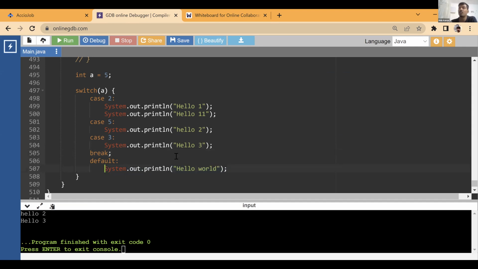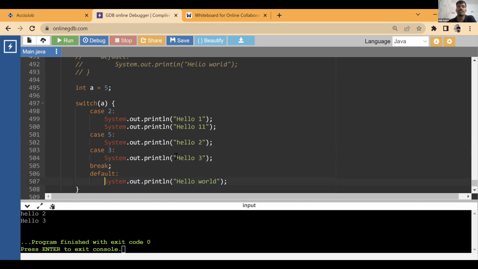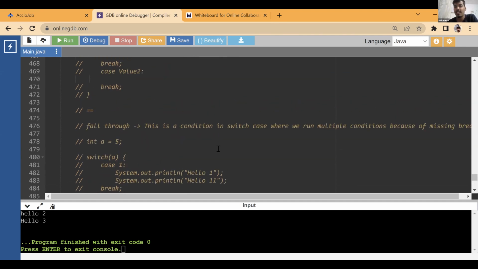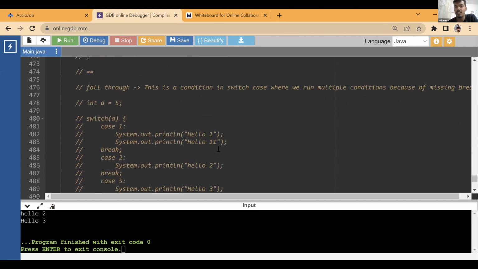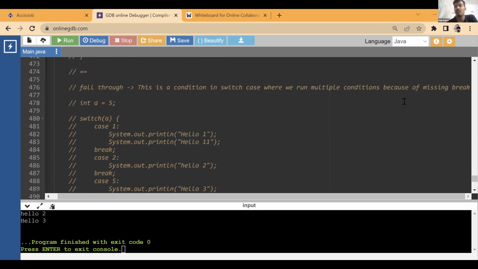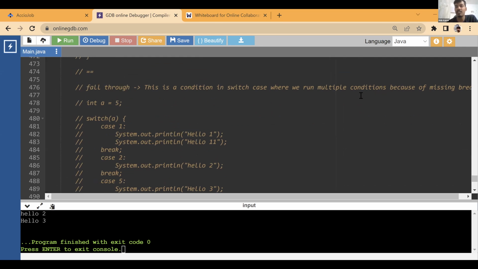Okay, so simple explanation is whatever I wrote over here, right? What did I write? In a switch case we run multiple conditions because of a missing break, or in simple words, it will keep on executing statements until it sees a break. Okay, if I just say it alternatively.